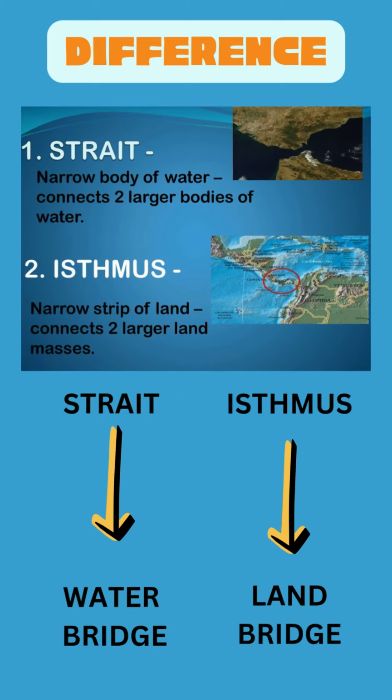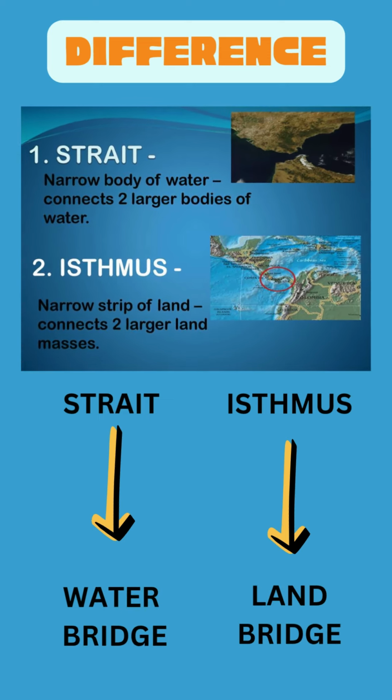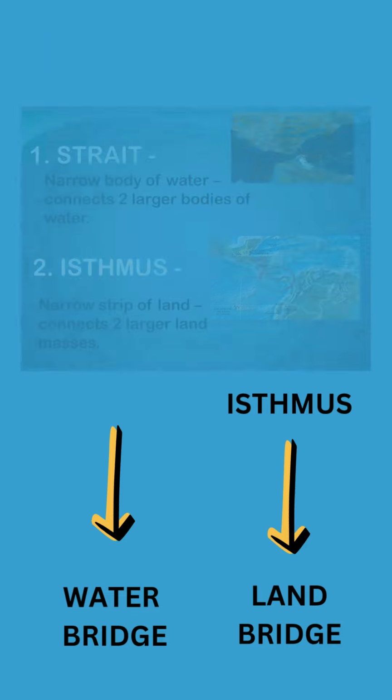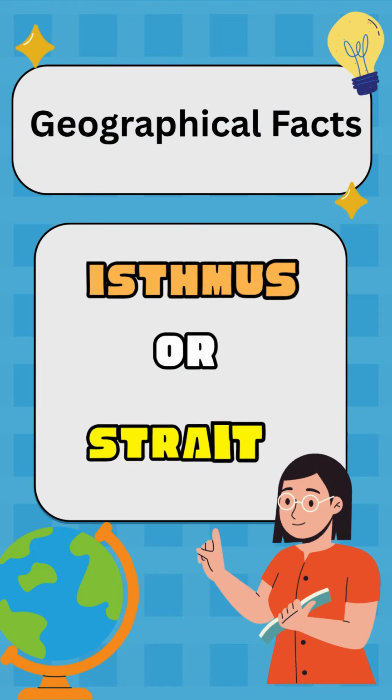A strait is a narrow, navigable body of water connecting two larger bodies of water, while an isthmus is a narrow strip of land connecting two larger land masses and separating two bodies of water. In essence, a strait is a water bridge between two larger waters, and an isthmus is a land bridge between two larger land areas. Both are significant geographical features. I hope now you understood clearly the geographical facts and the difference between strait and isthmus.